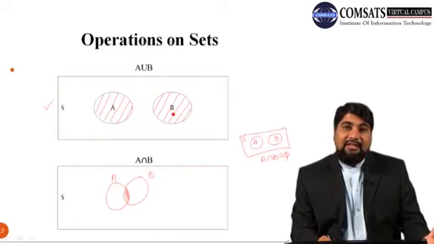You can see that I have removed the area of B from the area of A.